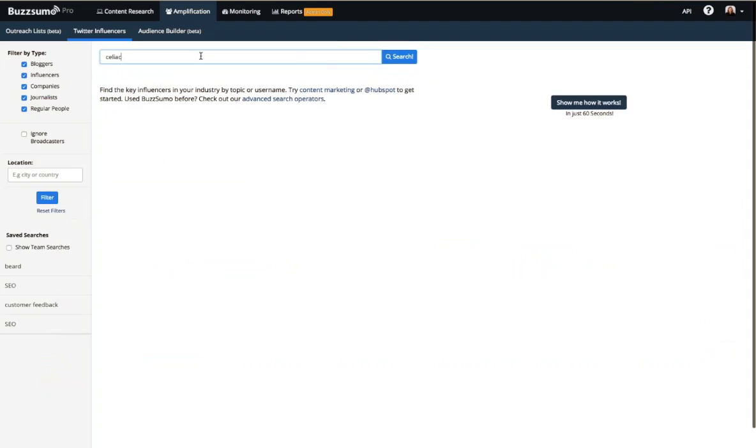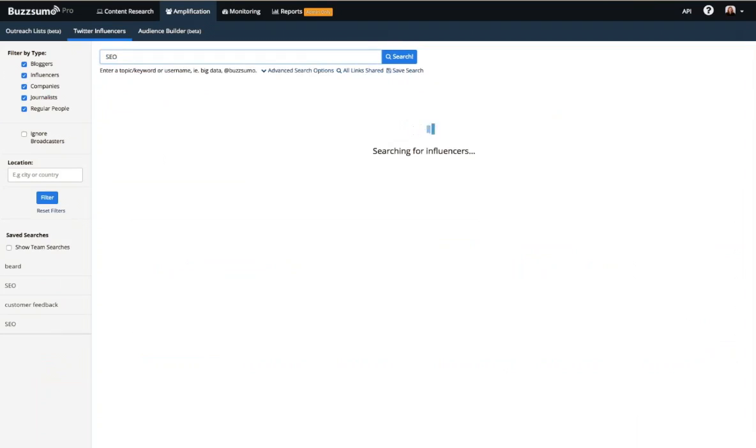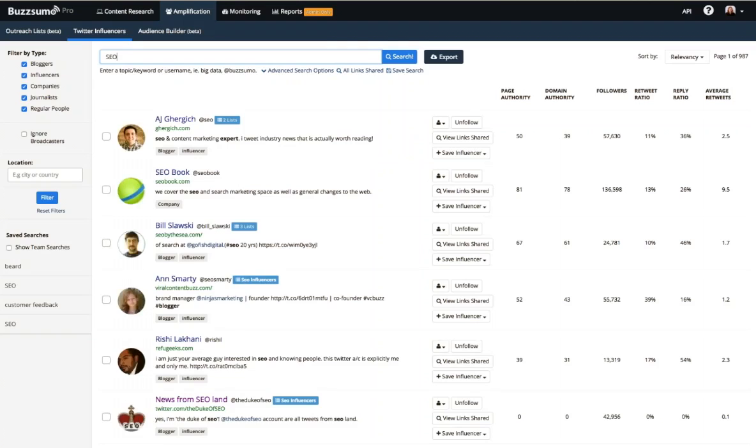All right, let's take a look at amplification. In the amplification section of the site, we identify people on Twitter who are influencers. Earlier, I showed you how to use the View Shares button to find a list of people who had shared a specific URL. In that case, it was a very narrow scope of what united that list of people. They were all people who had shared a URL.